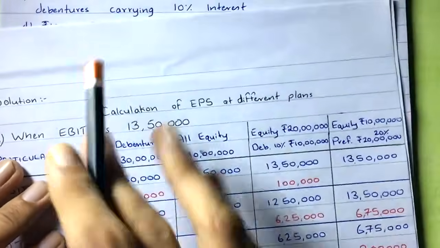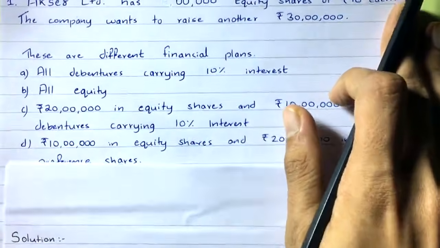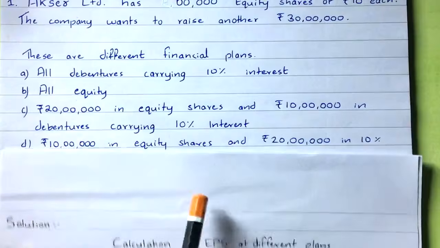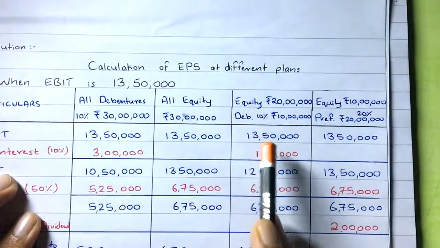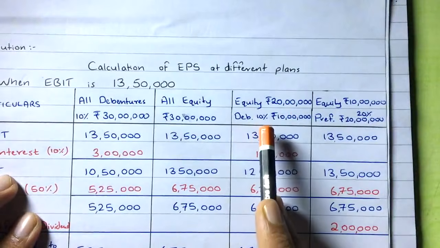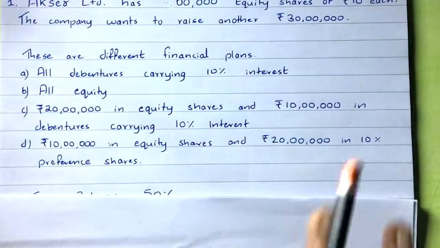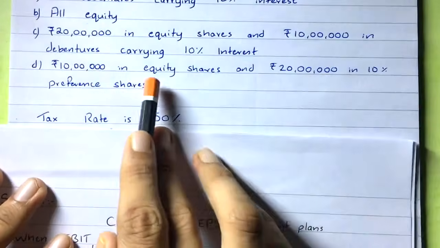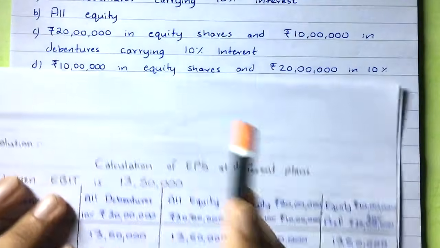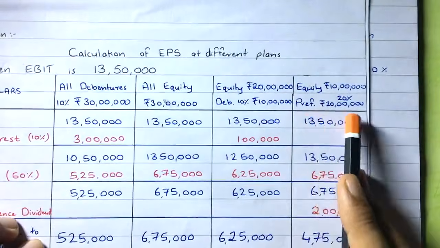And then the third plan is 20 lakh in equity shares and 10 lakh in 10% debentures. Write the percentage also. Fine. And then the fourth plan is 10 lakh in equity shares and 20 lakh in 10% preference shares, right?